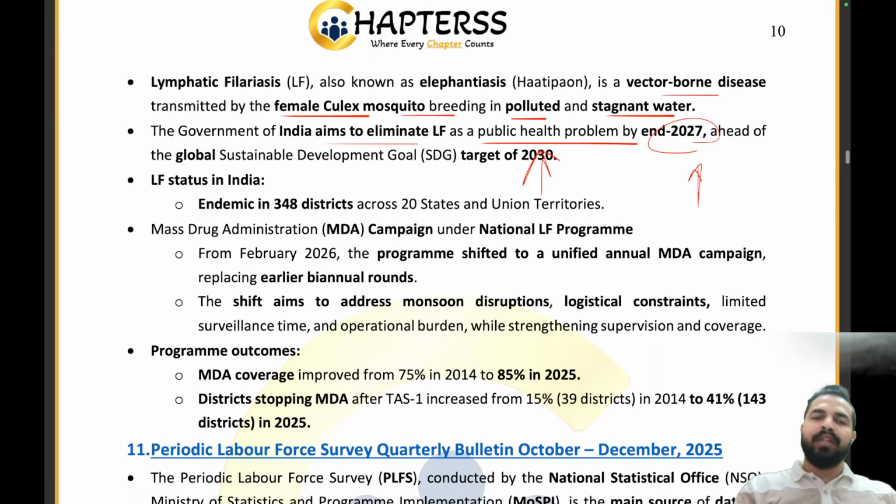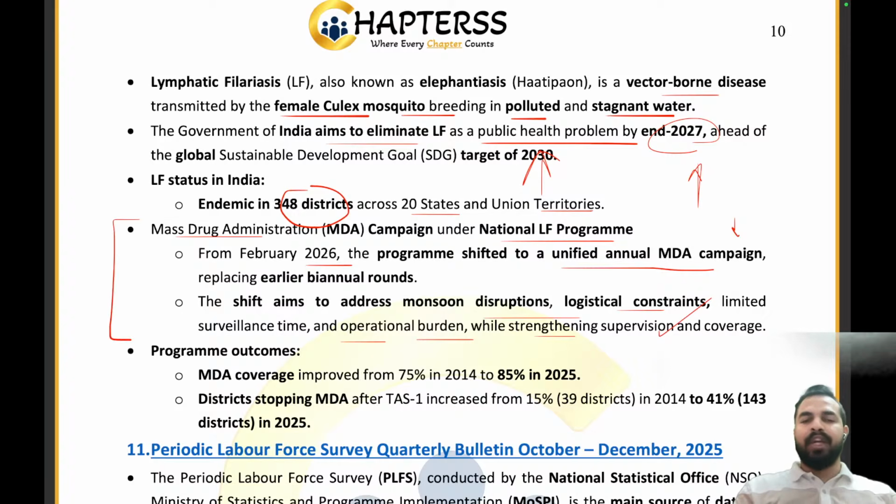Now, what is the status in India? There are 348 districts in our country across 20 states and union territories which are endemic, and the mass drug administration campaign under the National Lymphatic Filariasis Program runs from February 2026. The program has shifted to a unified annual MDA campaign, which will be replacing the earlier biannual rounds. This will be addressing the monsoon disruptions, logistical constraints, limited surveillance time, and operational burden, while strengthening supervision and the coverage. Clear, everyone?